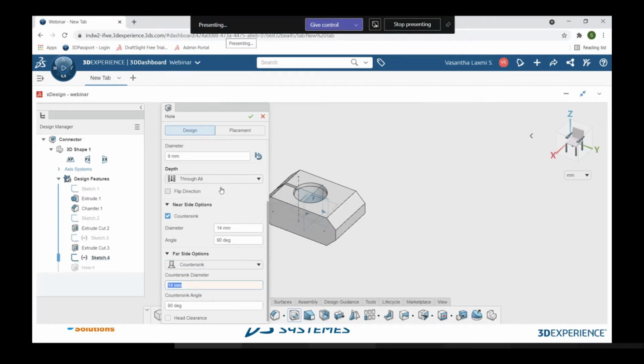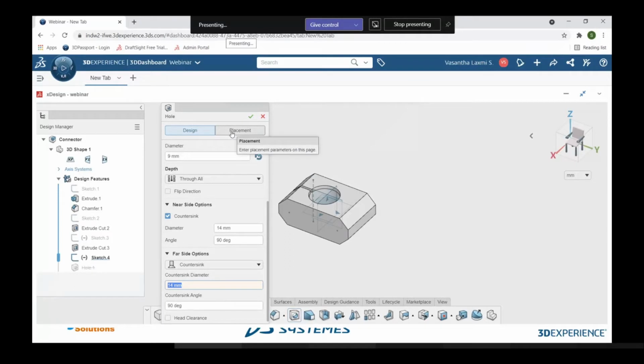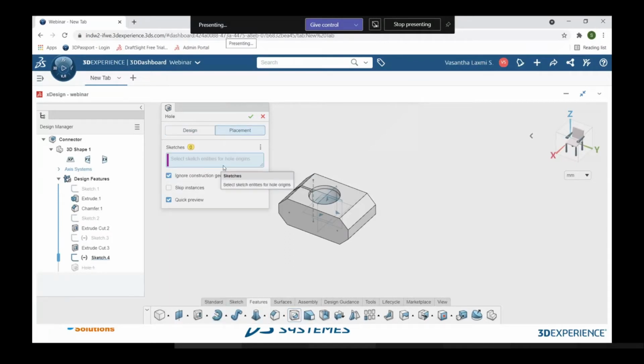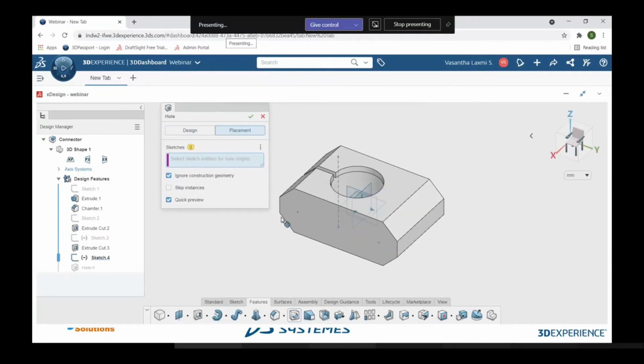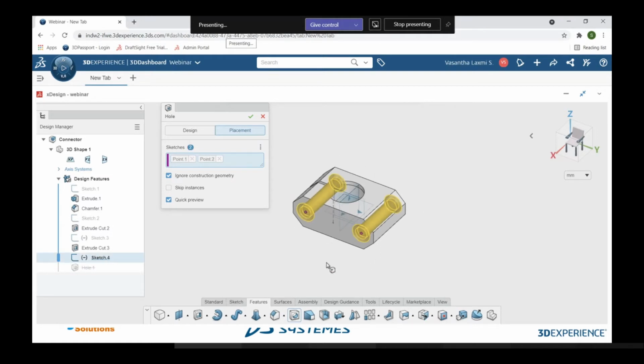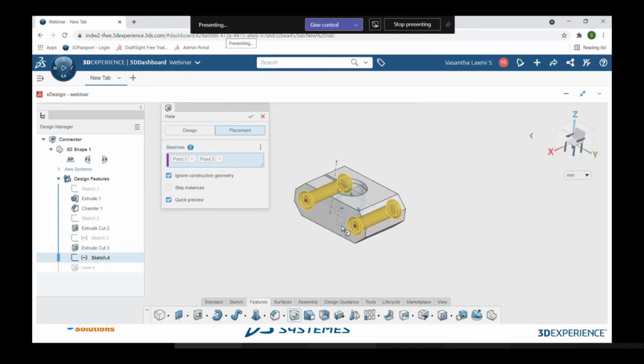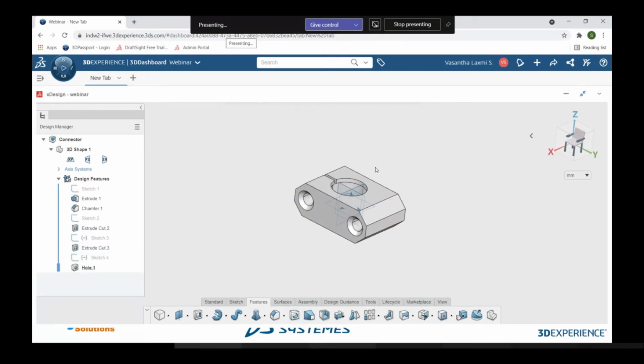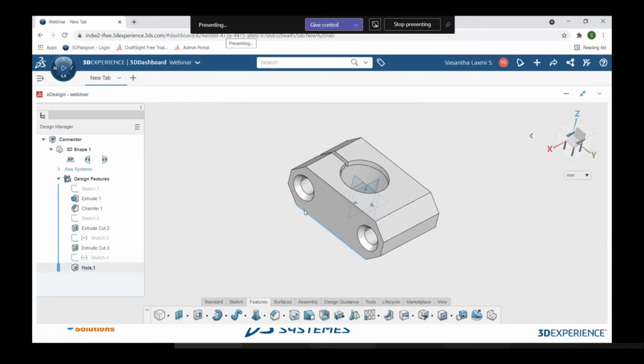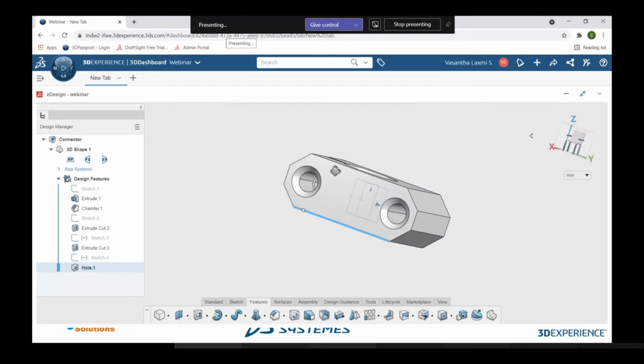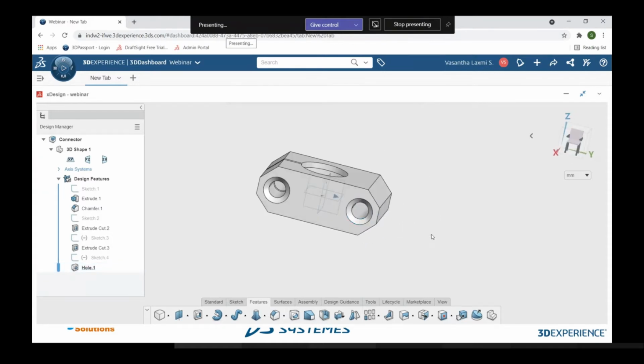So this is the hole positions of all those things, and now I want to place my hole on my part. When I click on the placement tab, it is asking me for the sketch or the entities for the hole origin. The previous sketch I created is for this purpose only. So I'm just selecting the hole position, a hole point, so that my countersink hole will be positioned over here. When I click on it, you can see this is the preview, the final product after putting the hole.